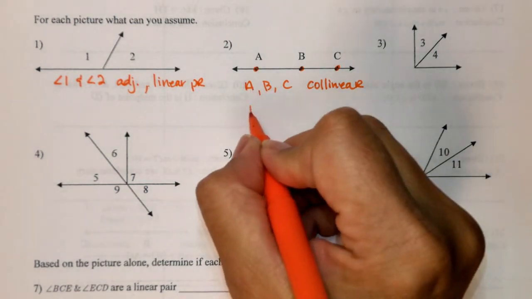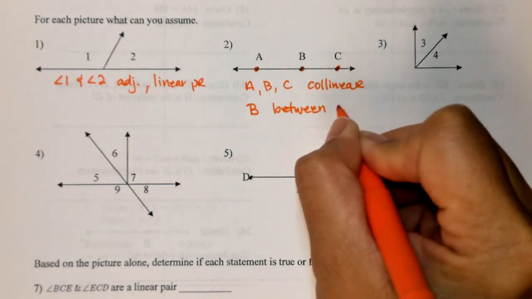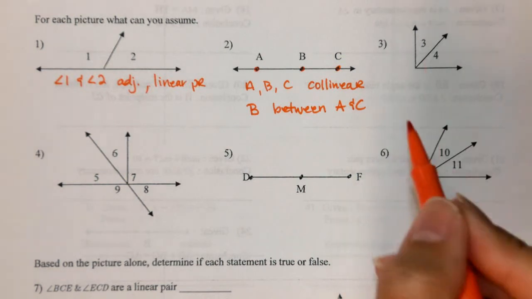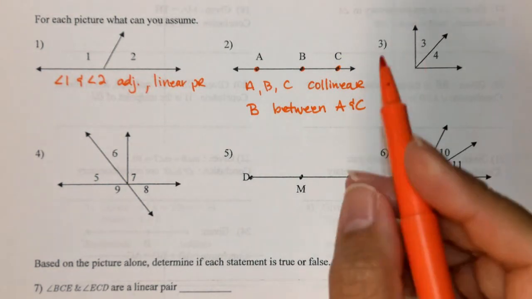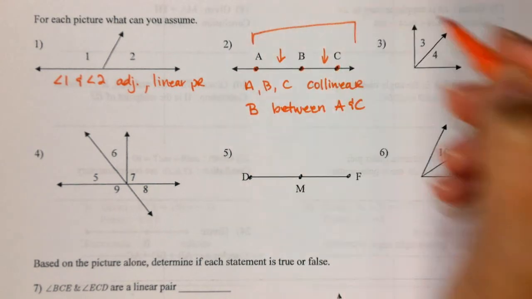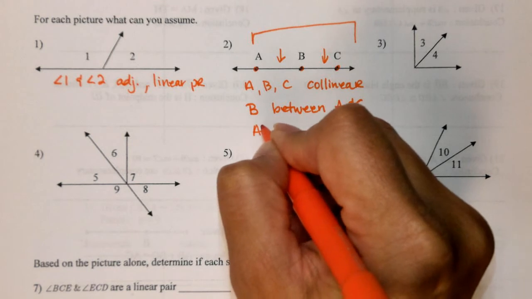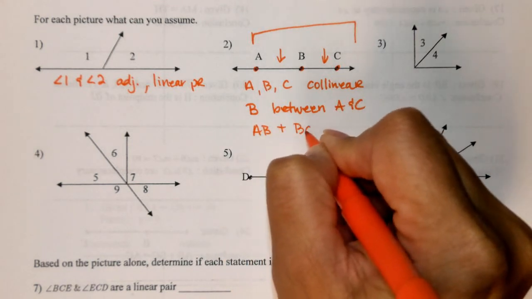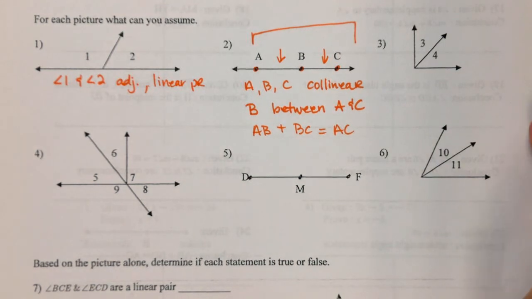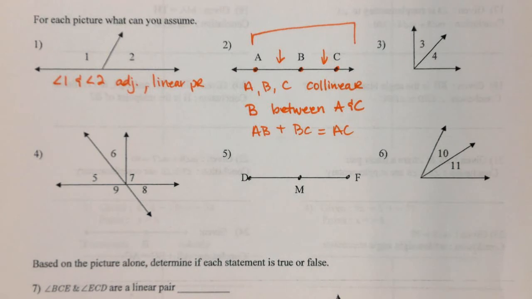We can also say that B is between A and C. Notice I did not say in the middle, I said between. And I also know that part plus part is equal to the whole thing. So therefore I can say AB plus BC would give me the whole line of AC. So we can take away quite a few things from number 2.